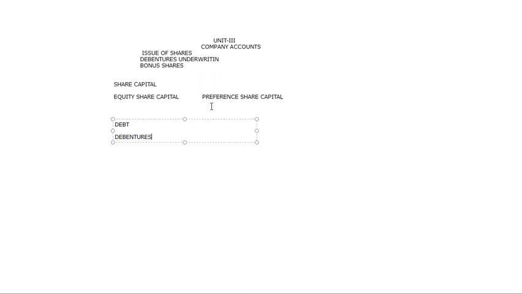Whereas preference shares are also part of shares, but they will invest in the company only if they get certain preference. What kind of preference?